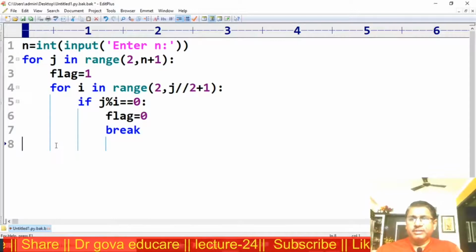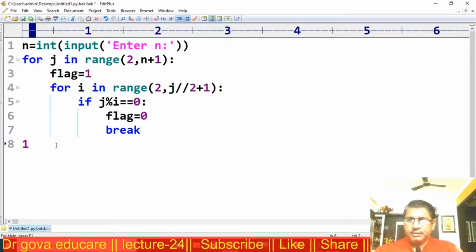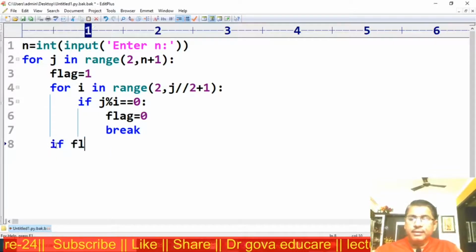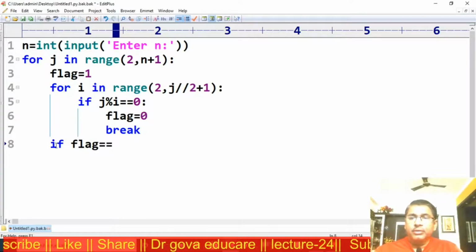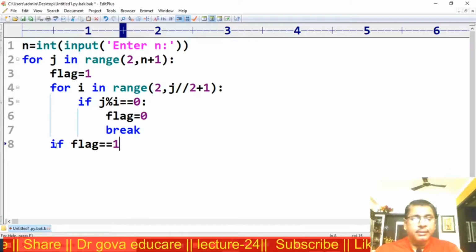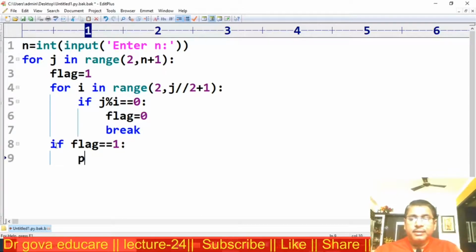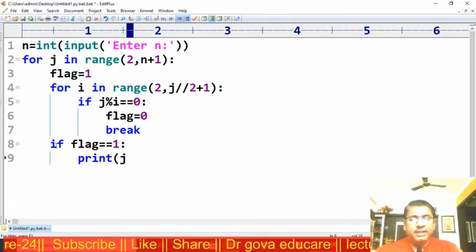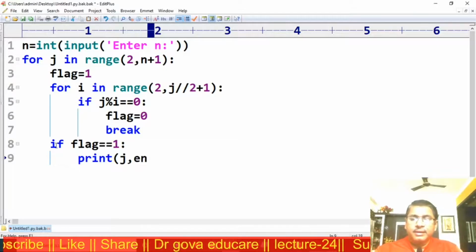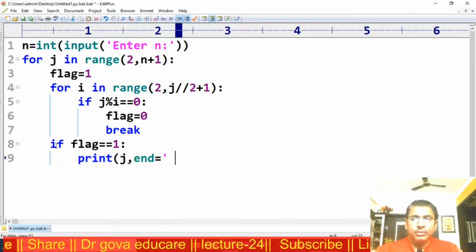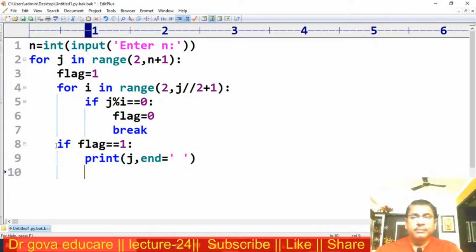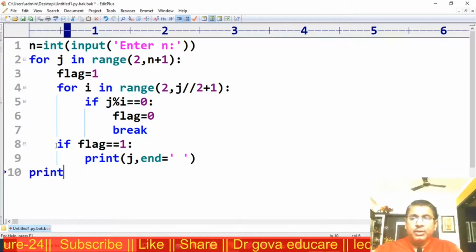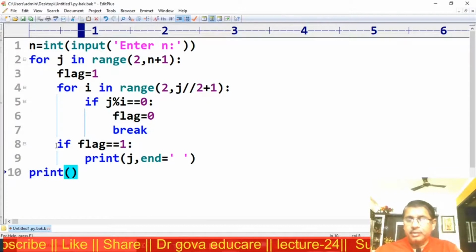Now I am going to check. If flag is equal to 1, print j, and end is equal to colon. After this, print a new line. Now I am executing the program.